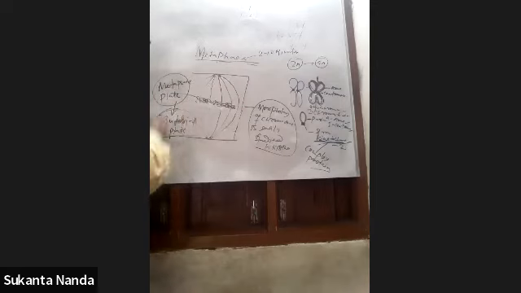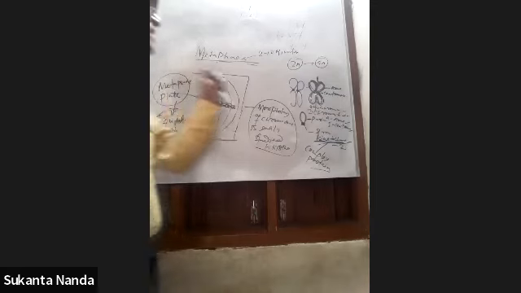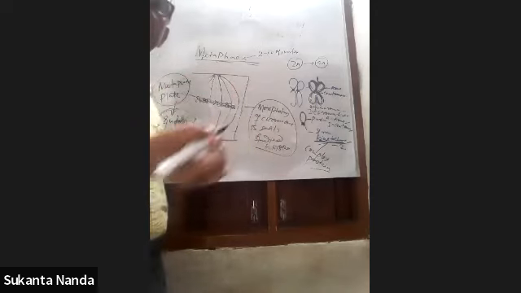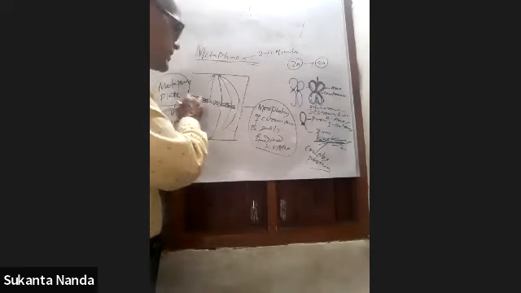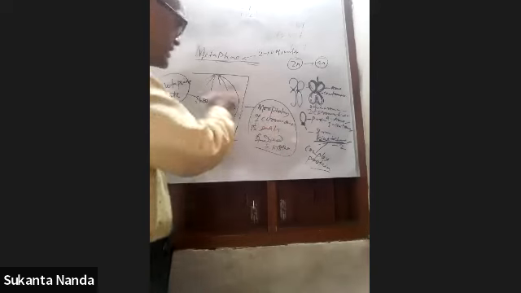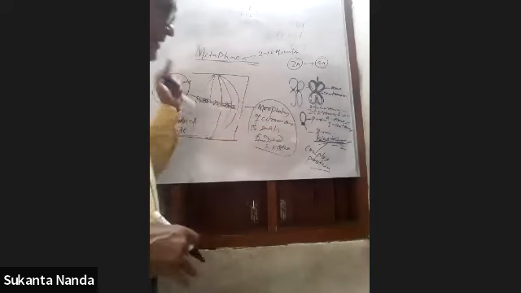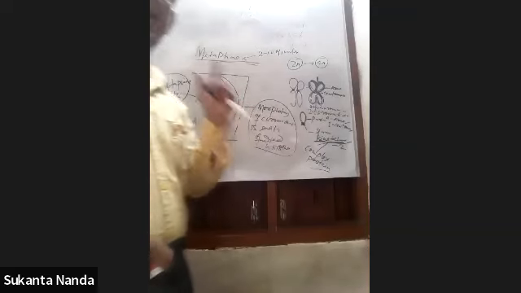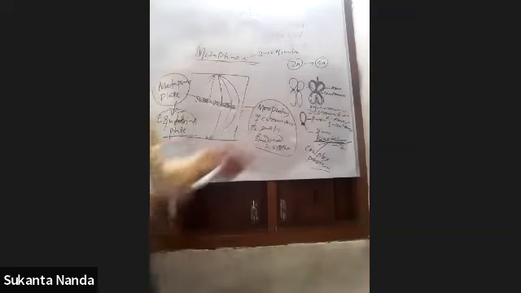Sometimes a question asks, the equatorial plate is found in which phase of mitosis? The answer will be metaphase. If the metaphase plate comes, anyone can answer. And the morphology of the chromosome is easily studied in metaphase. That's about metaphase. It is very simple and short, and takes only 2 to 10 minutes.